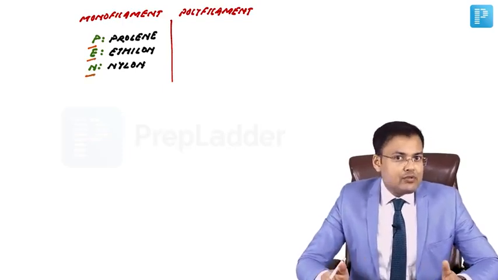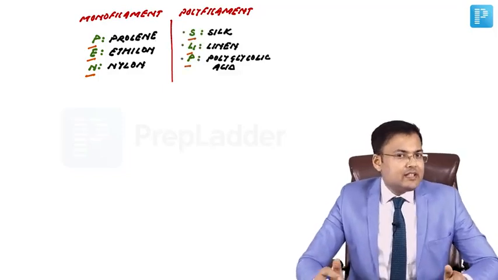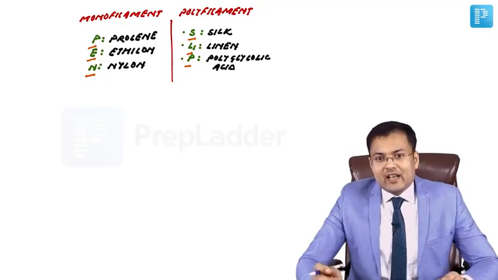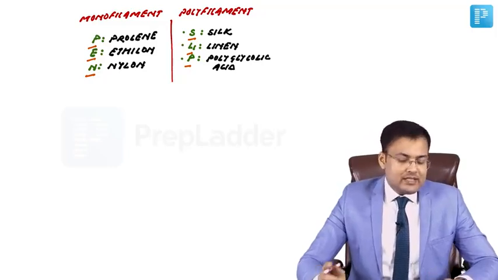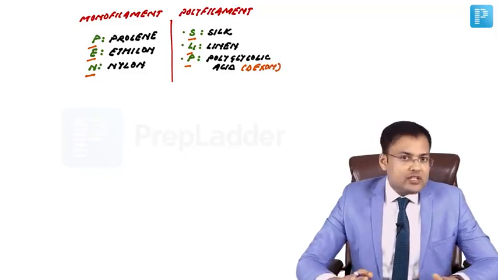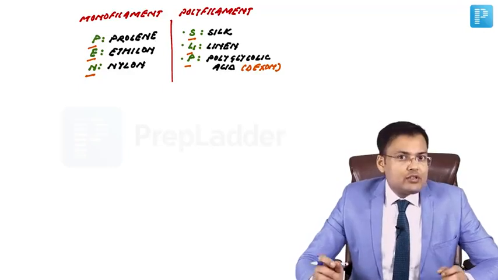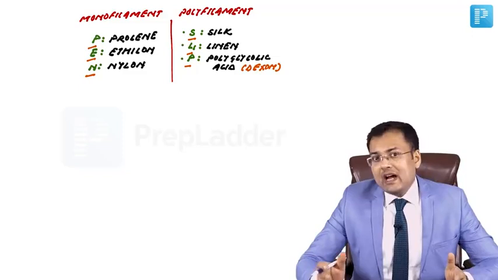See the polyfilament sutures. For polyfilament, the mnemonic is SLIP. S means silk, Li is linen, and P is polyglycolic acid. And we discussed the other name of polyglycolic acid. This is Dexon. So these are monofilament and polyfilament sutures. One by one, we are going to discuss the sutures in detail, which are frequently asked in exams.